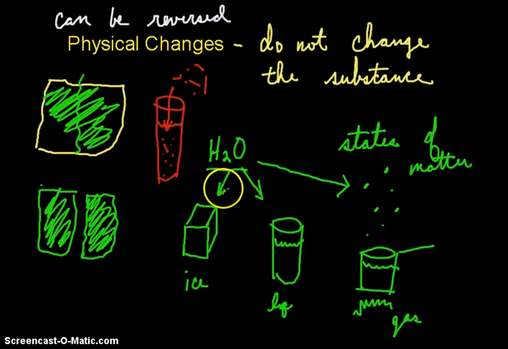So I can take the H2O, I could freeze it to make it ice, I could melt it to make it a liquid, I could boil it down to evaporate it and turn it into a gas, and then I could go through a condensation process and turn it back into a liquid. So you can switch things back and forth. So physical changes do not change the substance, and oftentimes it can be easily reversed.